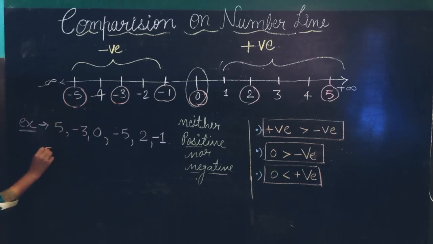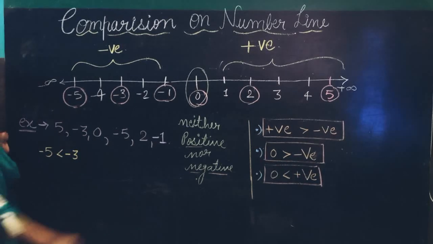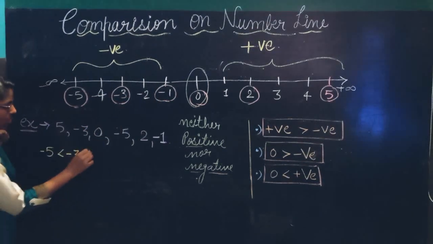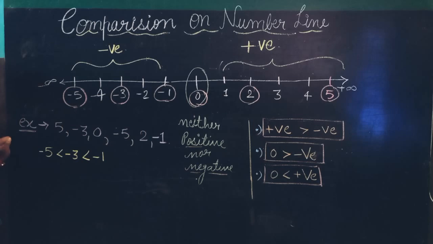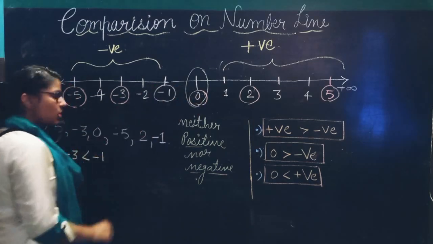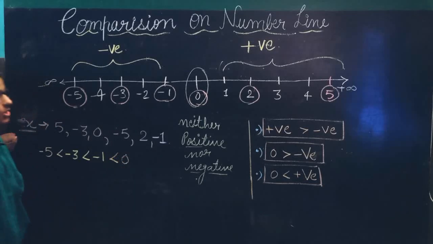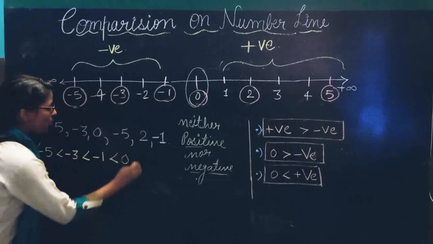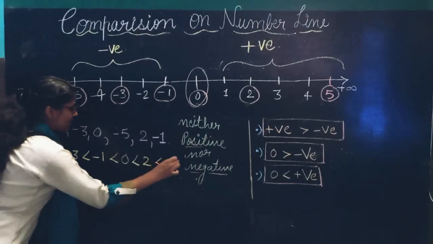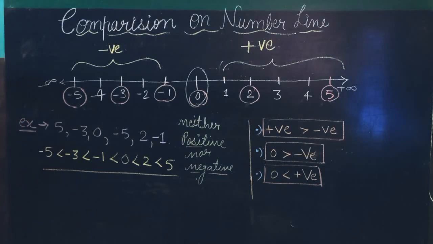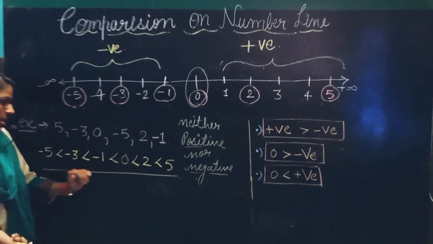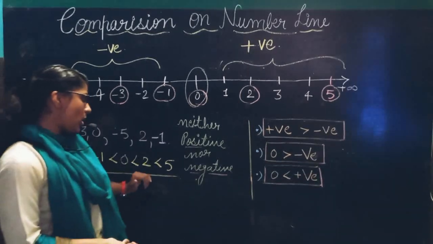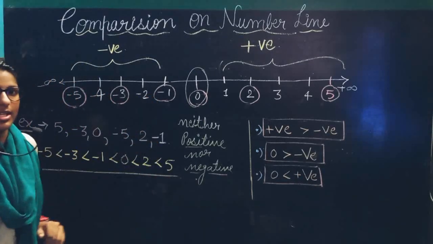So at the time of comparison we write: minus 5 is lesser than minus 3, minus 3 is lesser than minus 1, minus 1 is lesser than 0, 0 is lesser than 2 and 2 is lesser than 5. This is the comparison with the use of the number line.